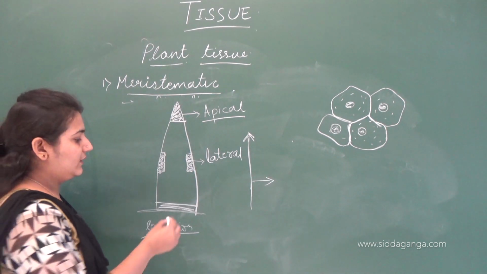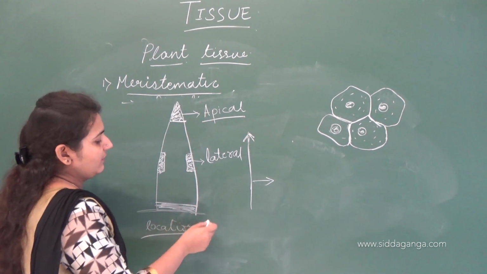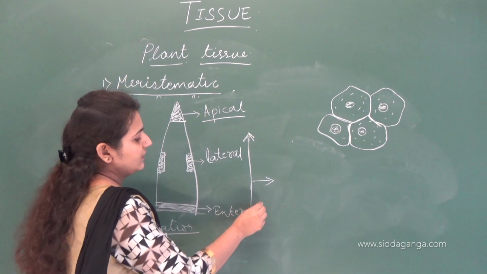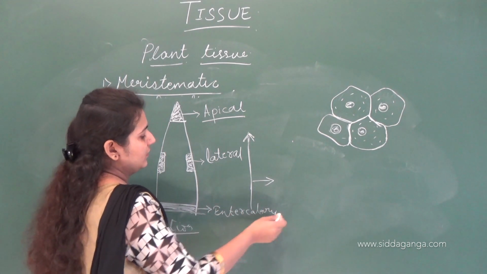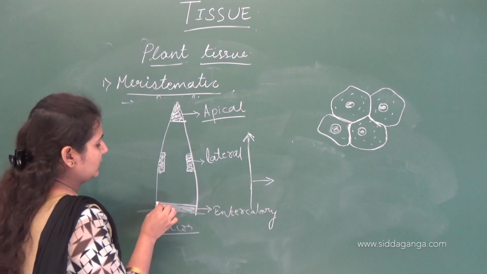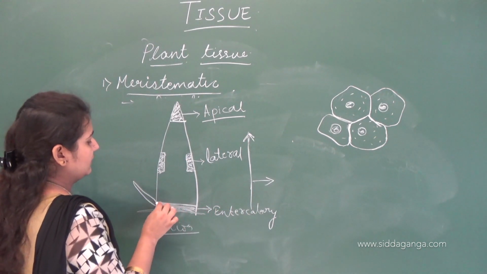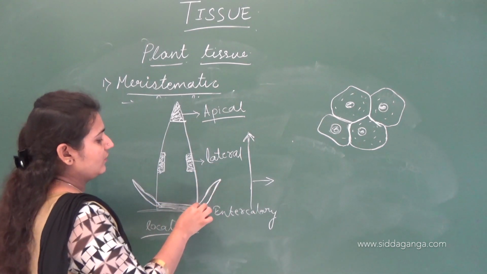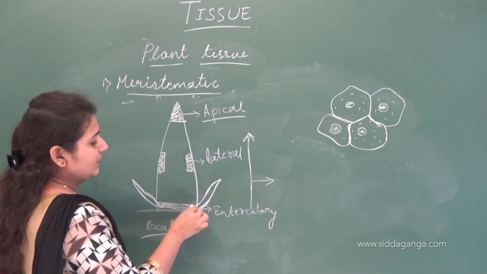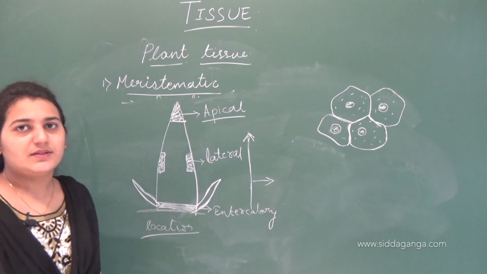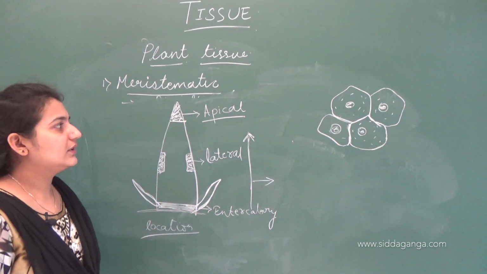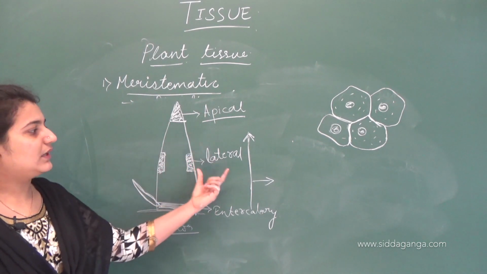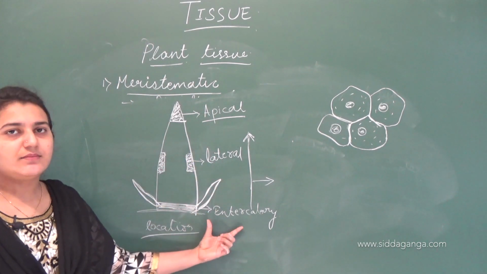And the remaining one is intercalary. This is intercalary meristem. This is present at the nodes, from the nodes where leaves develop. The leaves or the branches develop here, where the intercalary meristem is present. Here there are three types of meristematic tissues: apical meristem, lateral meristem and intercalary meristem.